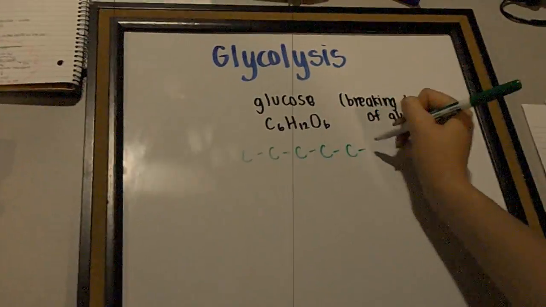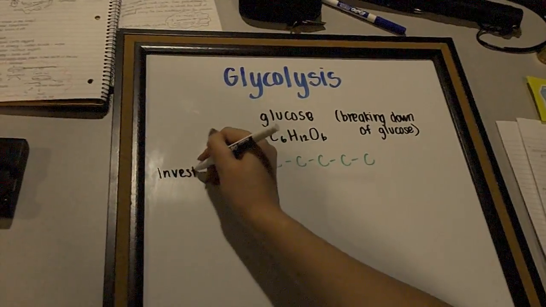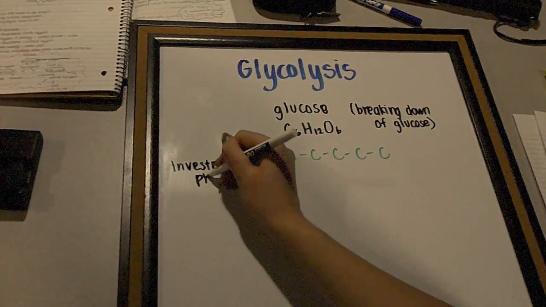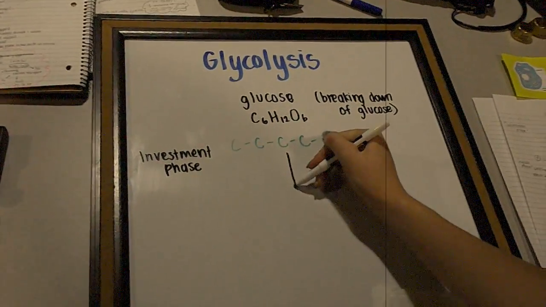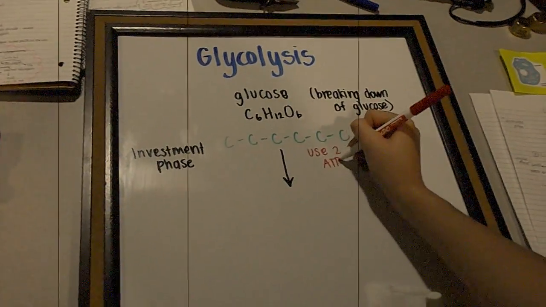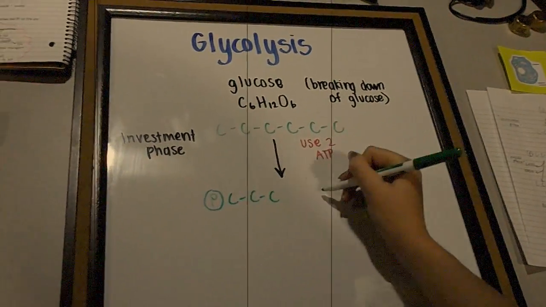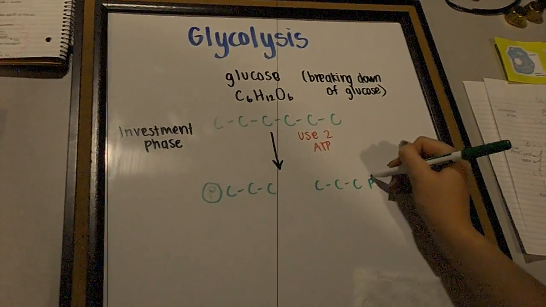The phase that can be known as the investment phase uses 2 ATPs before producing any. Then we break up the glucose into 2 3-carbon compounds with a phosphate group on them. The phosphate groups are coming from the usage of ATP, also known as phosphoglyceraldehyde. The next phase can be known as the payoff phase.